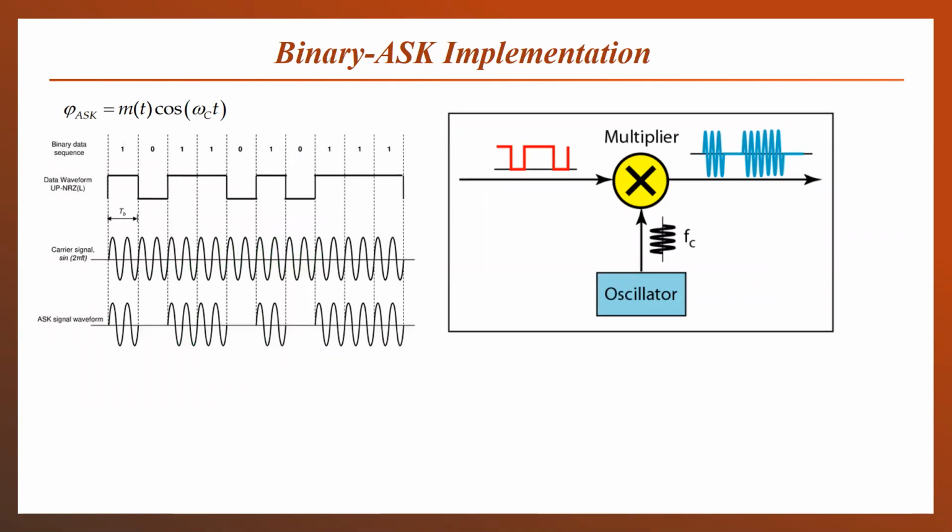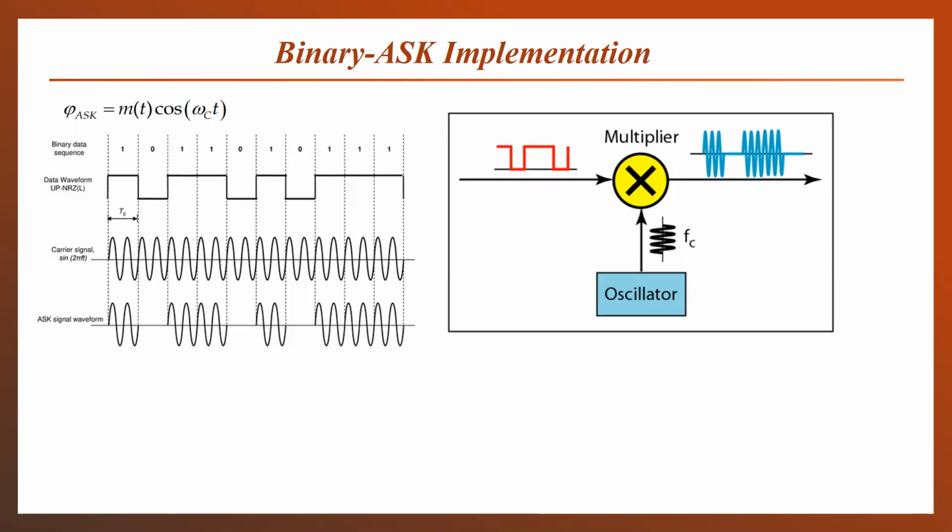So how to implement binary ASK? What we have to transmit? Carrier signal as it is for the bit sequence 1, and we have to remove the carrier signal for the 0. So this seems to be like a multiplier. So when the bit sequence is 1, we have to multiply the carrier signal with it. Then the carrier signal will be the same at the output.